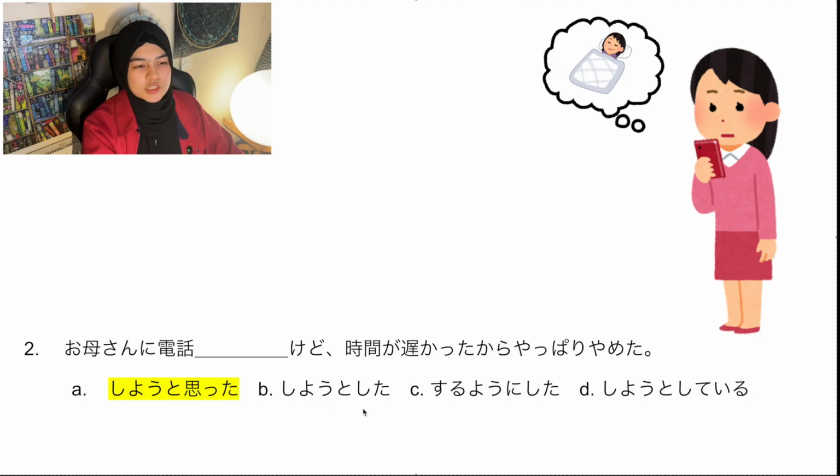しようとした, she would have to actually try doing it. するようにした is like make sure to do it, but it doesn't work in the context. しようとしている is I am trying to do it, but that also doesn't work.